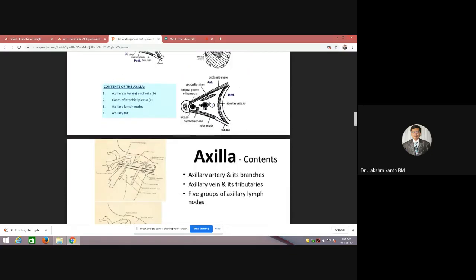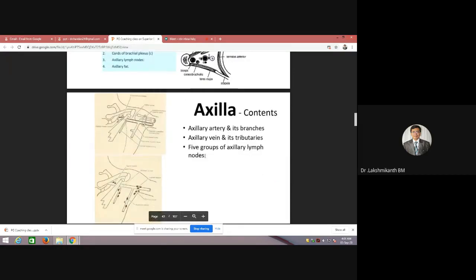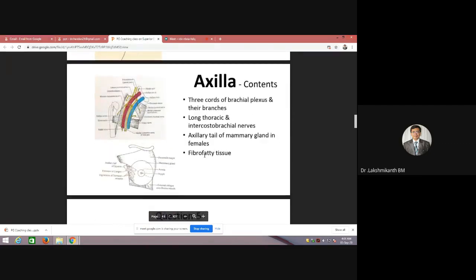Okay, so coming to the axillary artery and its branches, there will be axillary veins and its branches, and 5 groups of axillary lymph nodes we had already discussed. And among this, a lot of questions were asked on the brachial plexus. We'll discuss brachial plexus in detail in the coming sessions. And then we have the long thoracic nerve, intercostobrachial nerve, axillary chain of lymph nodes. These are all the contents.